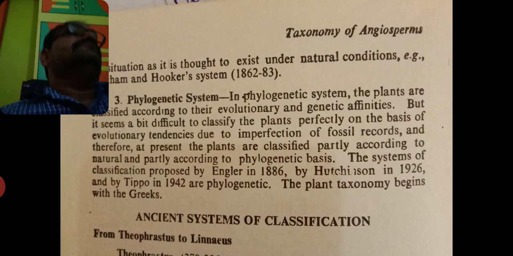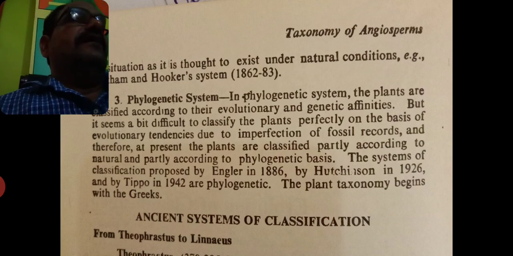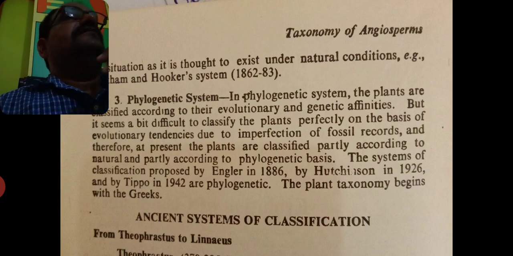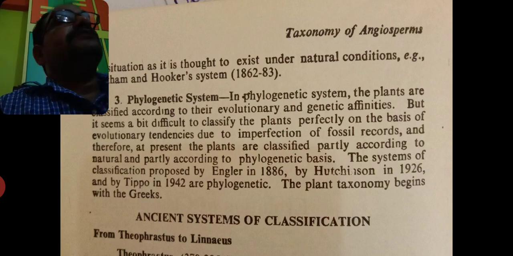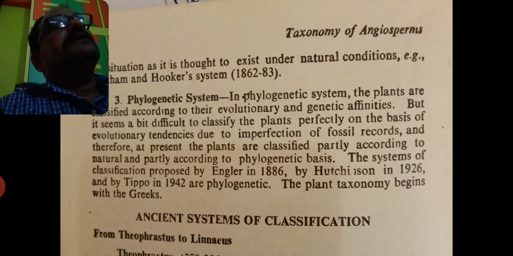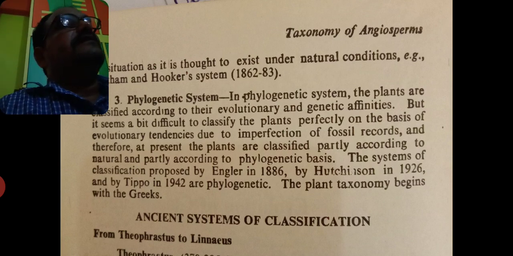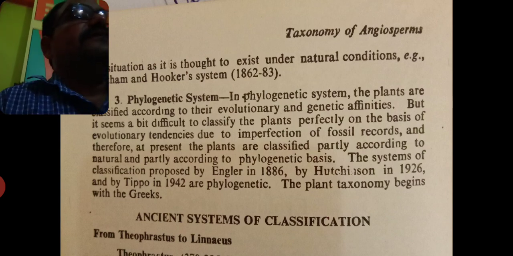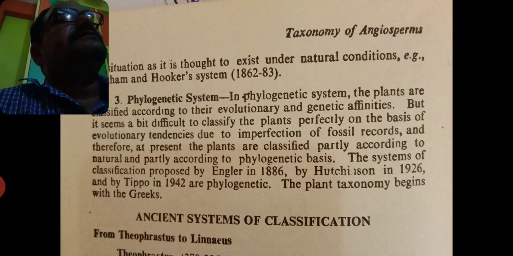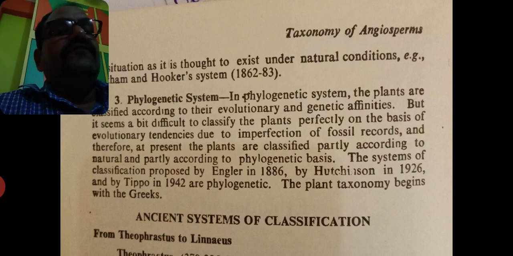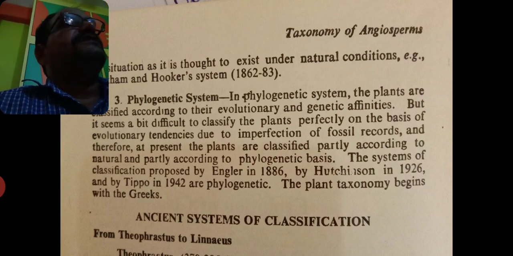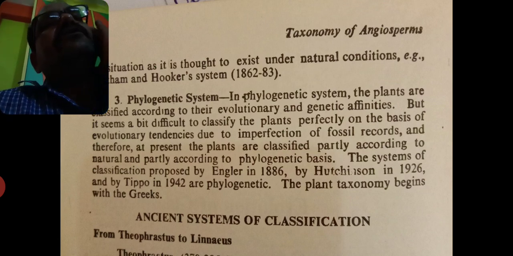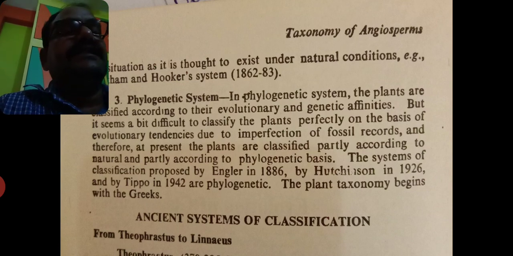For example, viruses, bacteria, algae, fungi, bryophyte, pteridophyte, gymnosperm, angiosperms, and so on. Such type of evolution of plants is there. And what are the genetic characters there? Genetic affinities. These two characters are considered in the phylogenetic system.